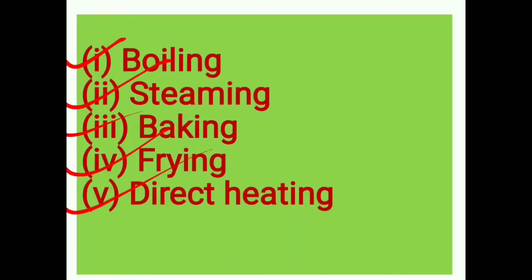Now come to direct heating. This is the oldest method of cooking, and vegetables are cooked by direct heating on fire. Chapatis you make, your mama makes chapatis. How? By direct heating over the flame. So these are the methods of cooking food items.